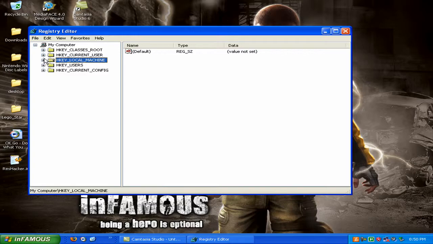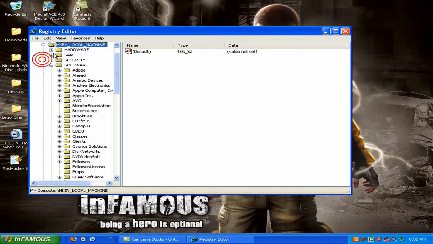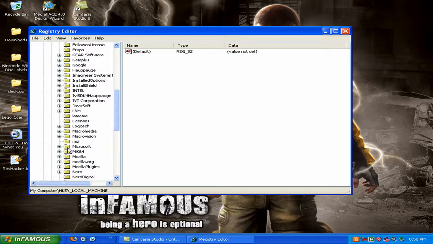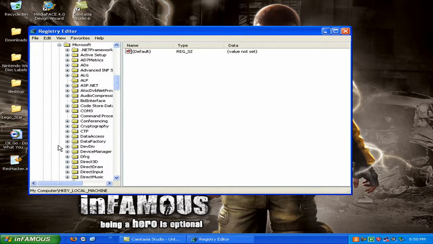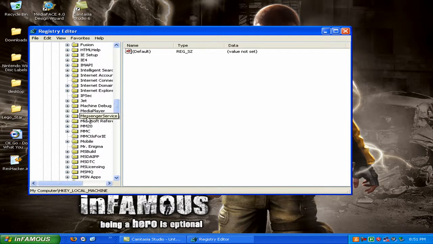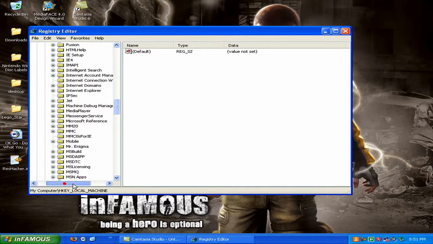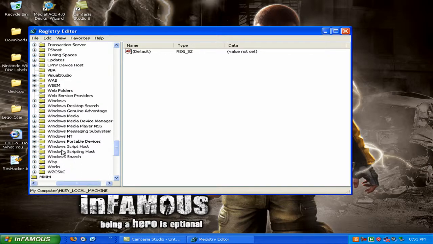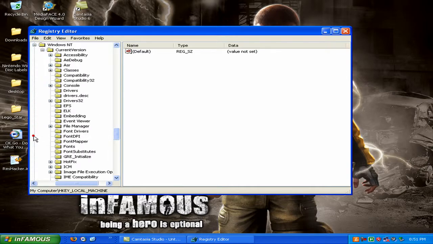What you want to click on or expand is HKEY_LOCAL_MACHINE. Then you want to scroll down to Microsoft, expand that. Okay, so while you're in Microsoft, you'll scroll down to Windows NT.